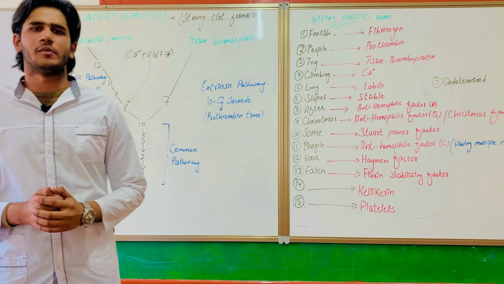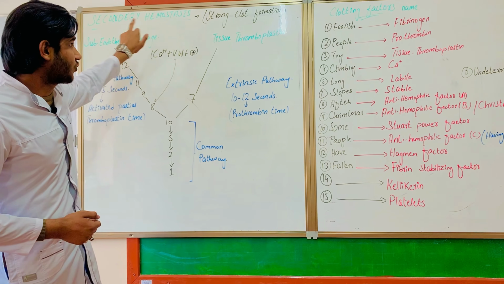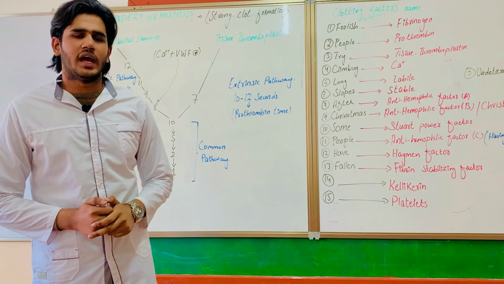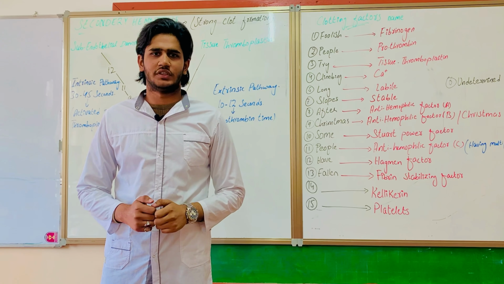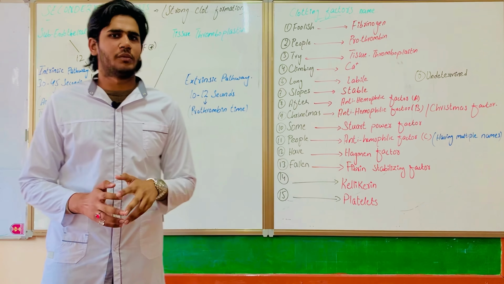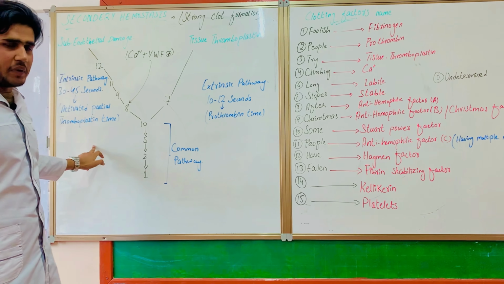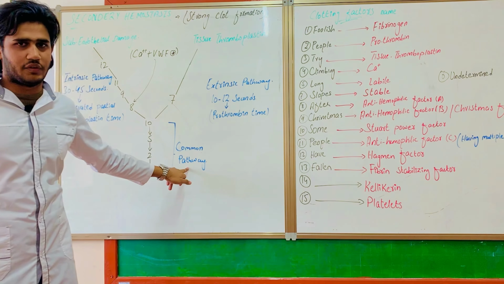Today my topic is about secondary hemostasis. In secondary hemostasis there is strong clot formation. How does strong clot formation occur? At the end of the coagulation cascade there is thrombin formation, which converts fibrinogen into fibrin, and the clot is formed. In secondary hemostasis there are three pathways: extrinsic, intrinsic and common pathway.